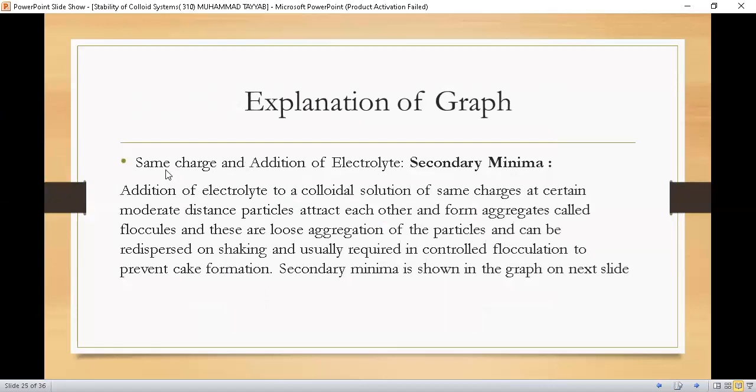Same charge and addition of electrolyte: secondary minima. Addition of electrolyte to a colloidal solution of the same charge, at a certain moderate distance, makes particles attract each other and form aggregates called floccules. These are loose aggregations of the particles and can be redispersed on shaking, and are usually required in controlled flocculation to prevent cake formation. Secondary minima is shown in the graph on the next slide.